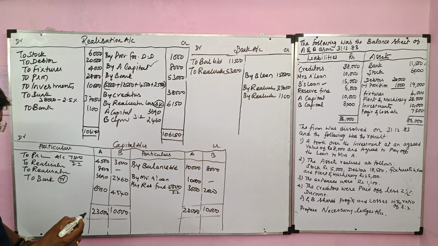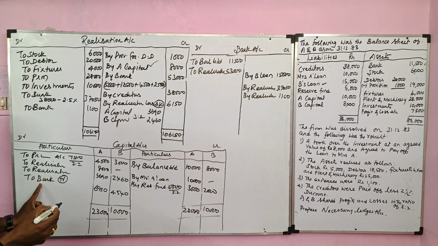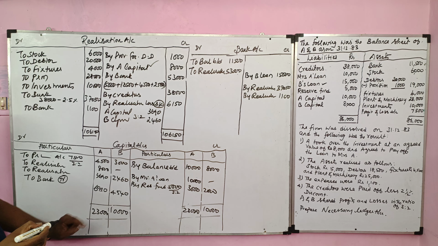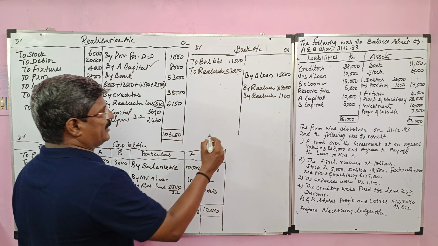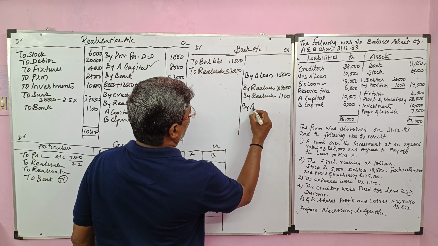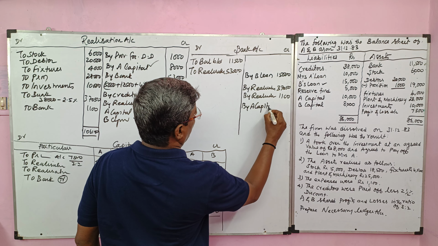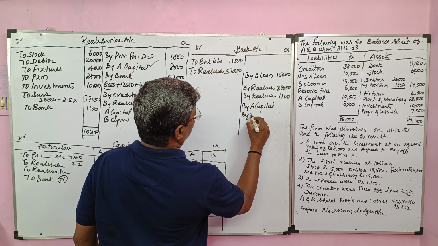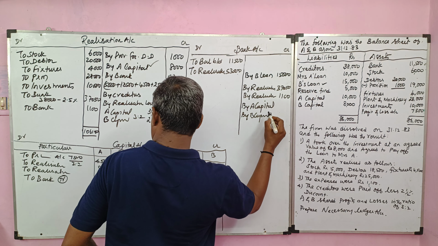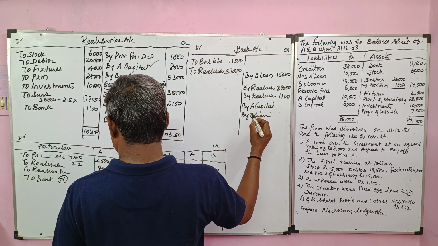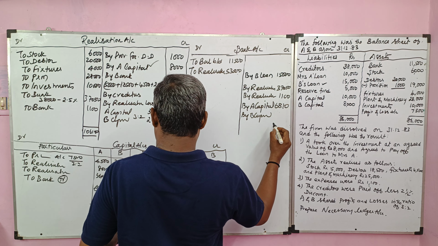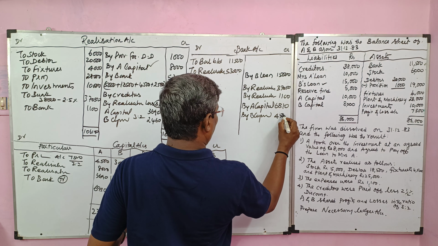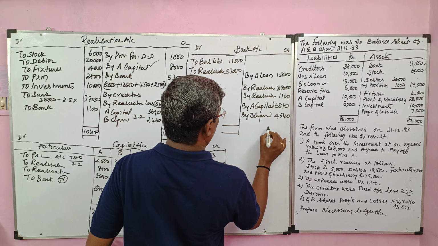Then move to the capital account. On the credit side we do not have any bank. On the debit side we have bank. It is a payment to A and B capital. So for that entry, A capital, B capital to bank. So it will be recorded on the credit side by A capital and by B capital. Values: 6,810 for A, and for B 4,540.